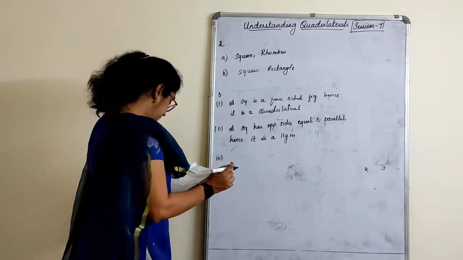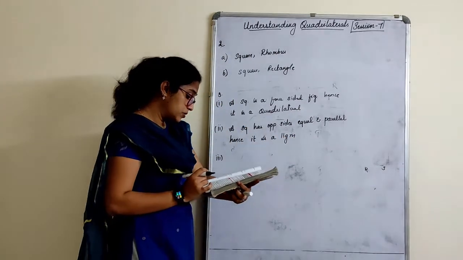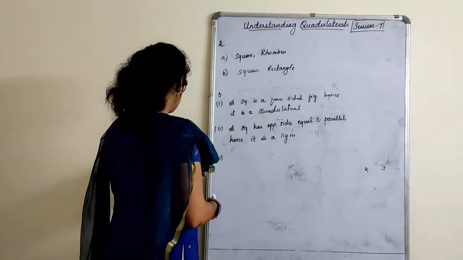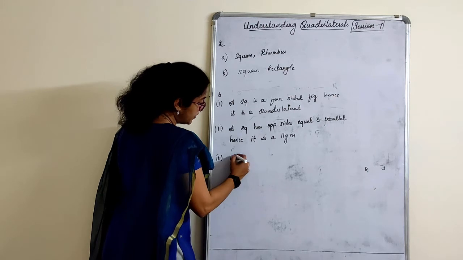What is the third one they have asked? Explain how a square is a rhombus.